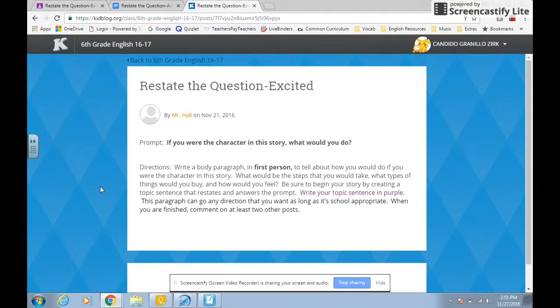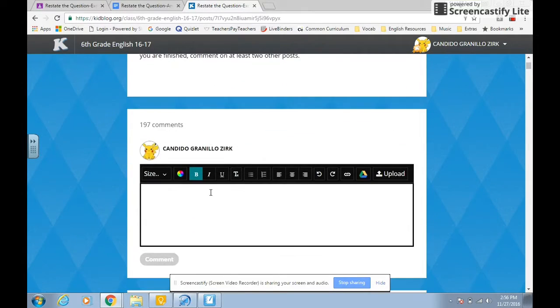Now, if we take a look at the directions here, and I'll let you read it when you're completing this assignment, the main part of this assignment is making sure that you restate the question. So our question is, if you were the character in this story, what would you do? So that's the main part of this assignment, is make sure that you restate and answer the question. Now, I'm not going to restate and answer here because I want to see if you guys can do this, but I'm just going to put an example topic sentence up here because I want to show you how to make it purple, because that's your next step.